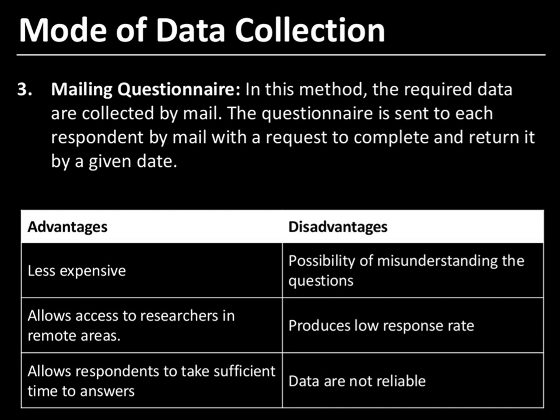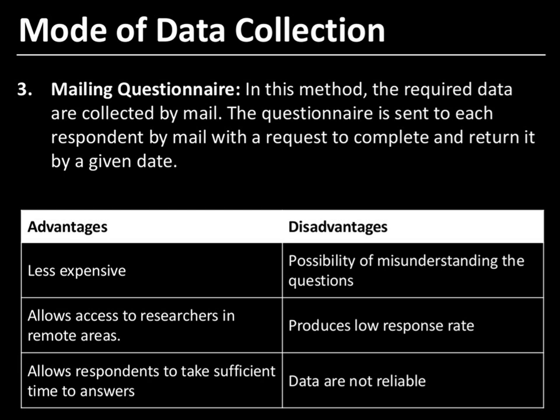And one more method is the enumerators method. So what is this method? In this method, a questionnaire is prepared according to the objective of the study and is taken to the informants by trained enumerators. The enumerators are given training in asking questions and collecting information. This method is utilized where the people are illiterate and cannot read or understand the questions. In that place we use the enumerators method.